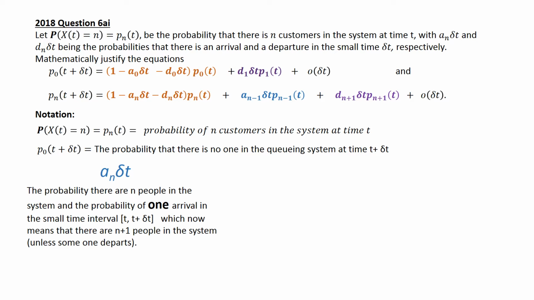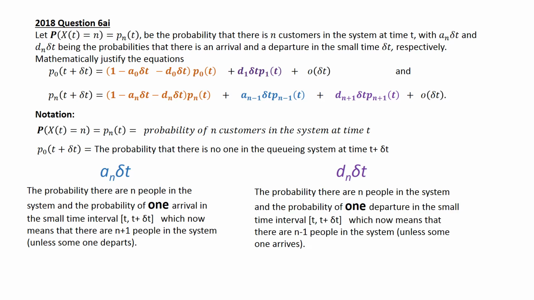So if there were n people, that would now bring it up to n plus 1 people in the system, provided no one departs. And then Dn delta t is when there are n people in the system, there is one departure in the small time interval delta t. It is the probability that when there are n people in the system, there is one departure in the small time interval delta t, which means there's going to be one less person in the system now, unless somebody else